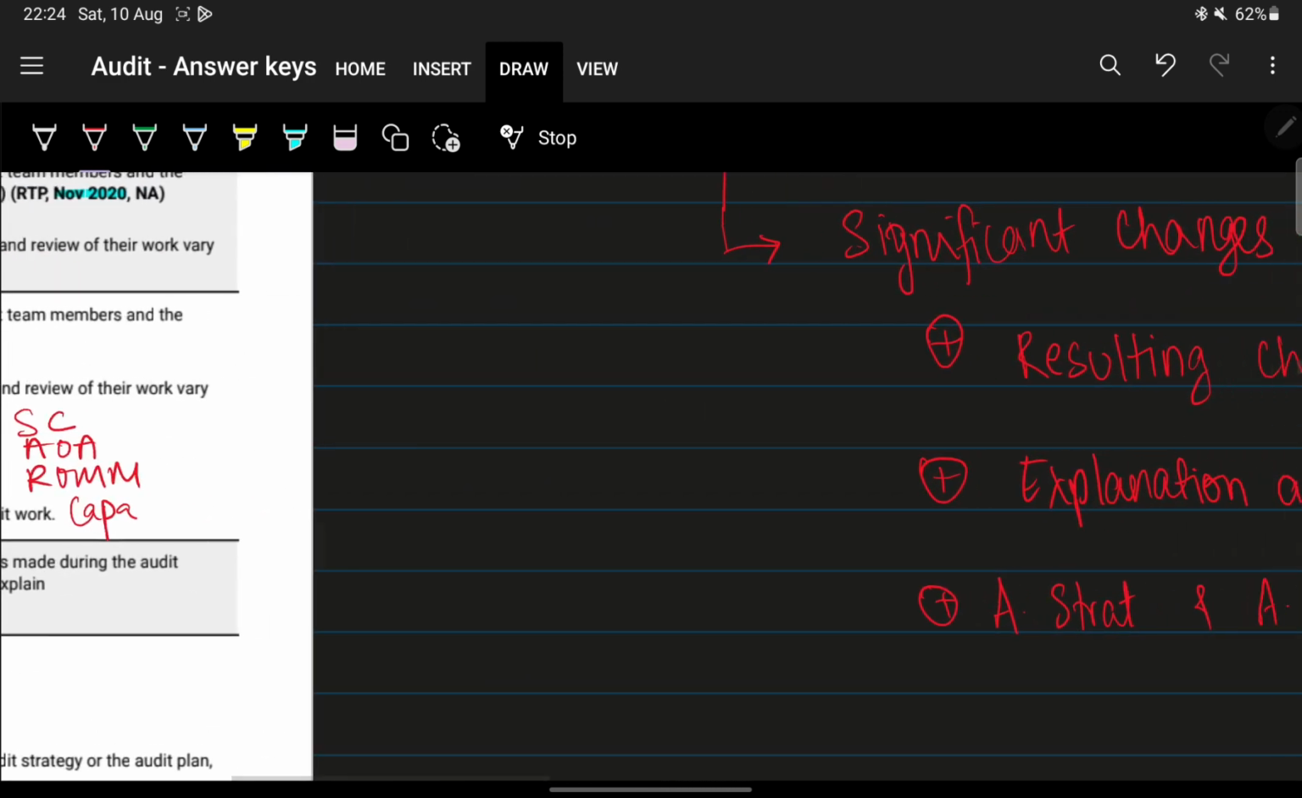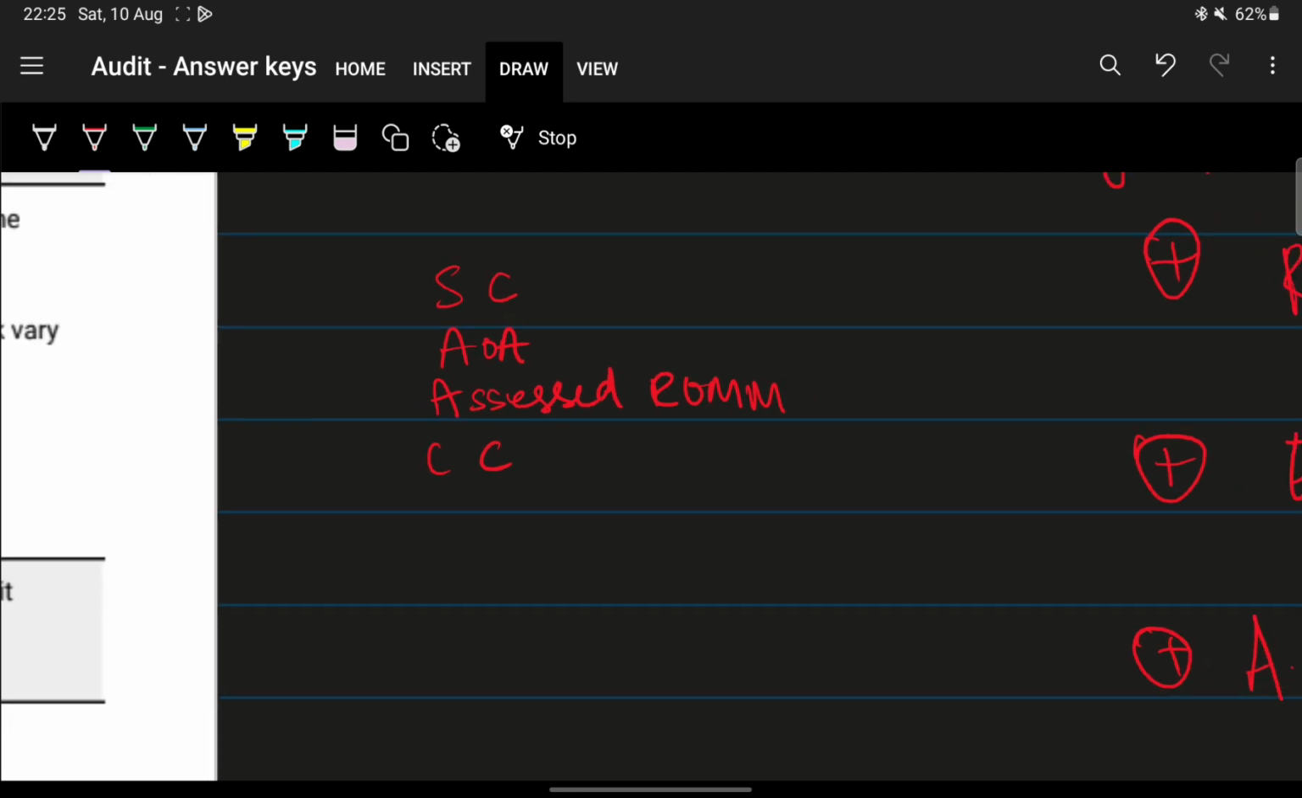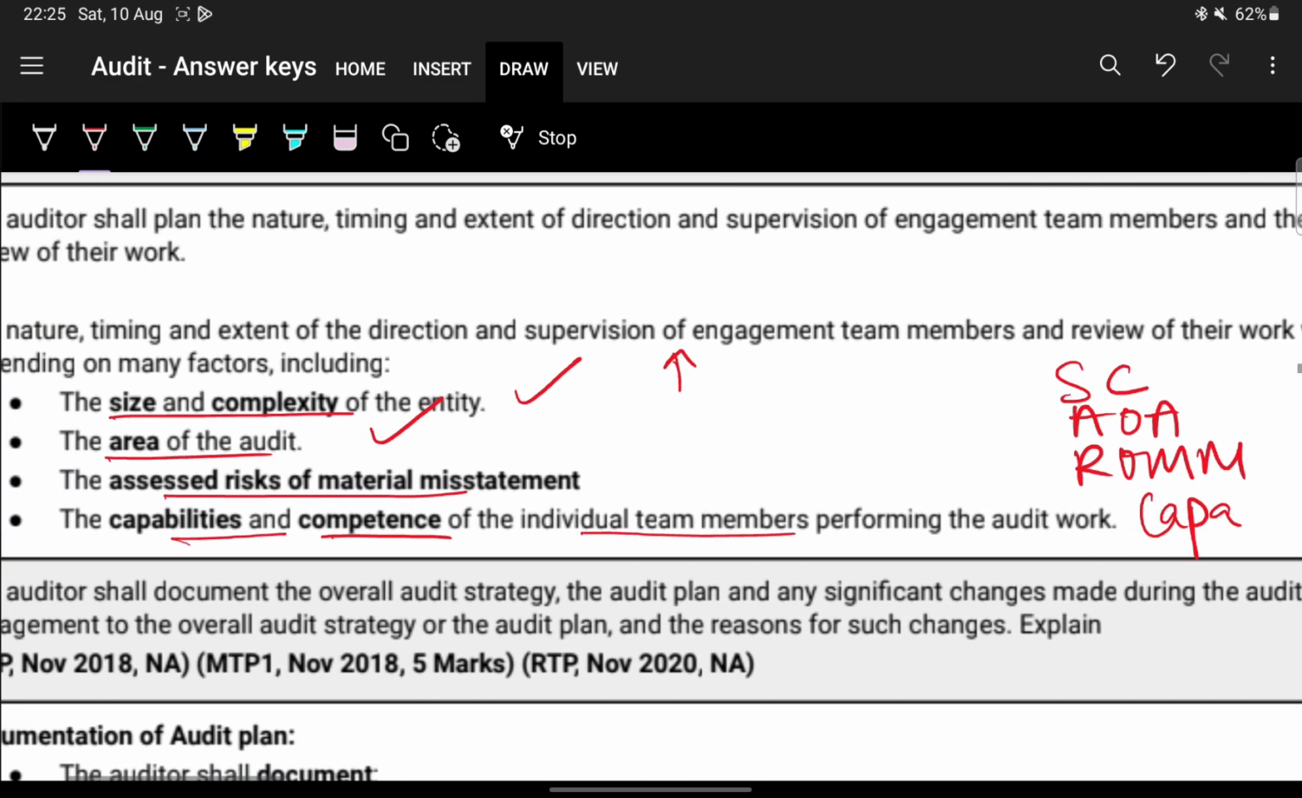Okay, what are the four? Try to tell it. First is size and complexity, then the area of audit, then capability and competence of the individual members of the engagement team, and the one I'm missing is the assessed risk of material misstatement. Assessed ROMM, risk of material misstatement. Is that clear? I think this is pretty simple. Okay, we'll move to the next one.